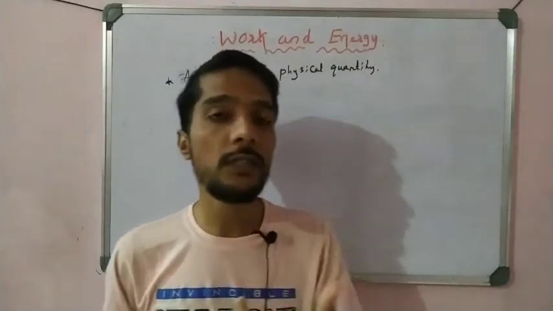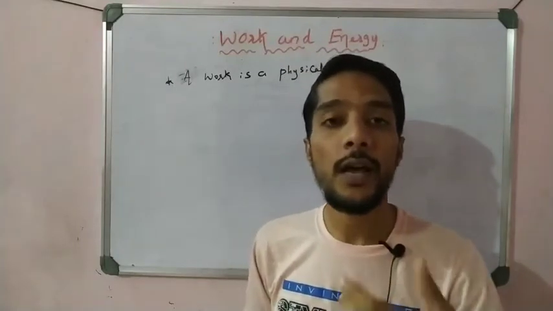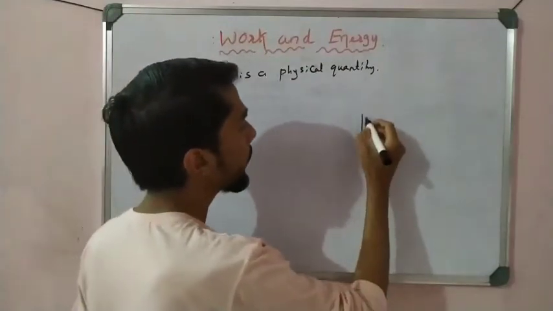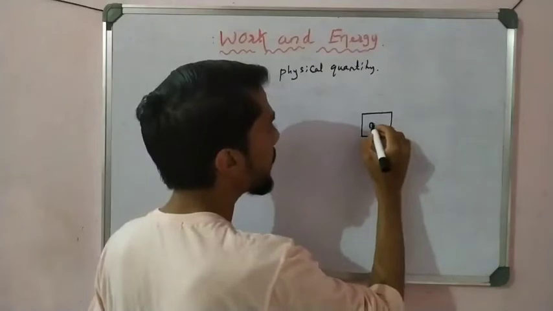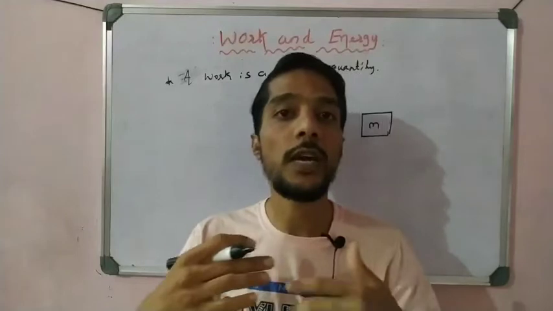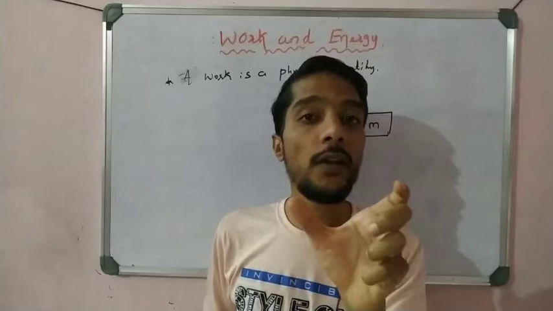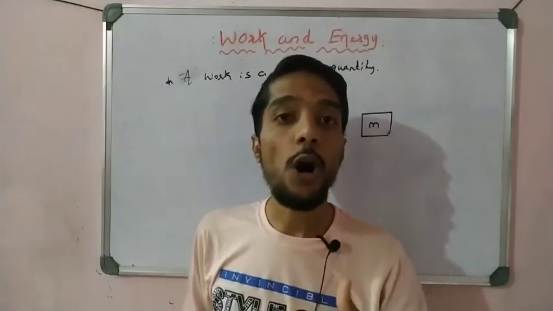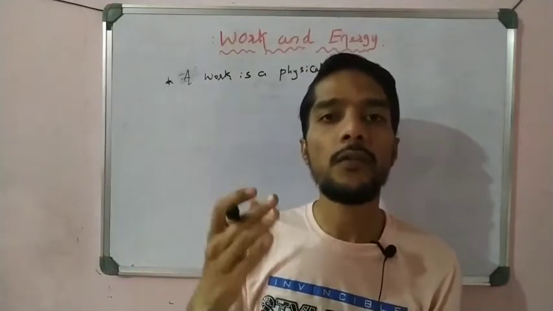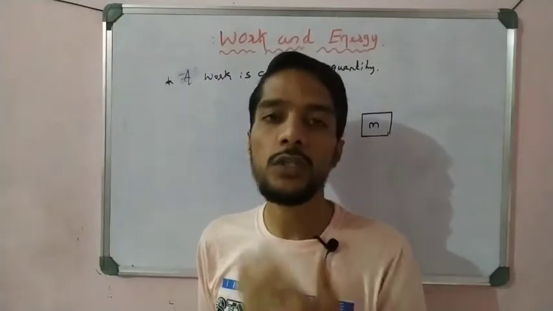Now, in the sense of physics, how do we say that work is done or work is there? For example, take a block of some mass m. We already learned in the chapter on motion, force and laws of motion that when a force is applied on an object, the object changes its position. That is Newton's first law. A force is required to move an object from the state of rest to the state of motion.